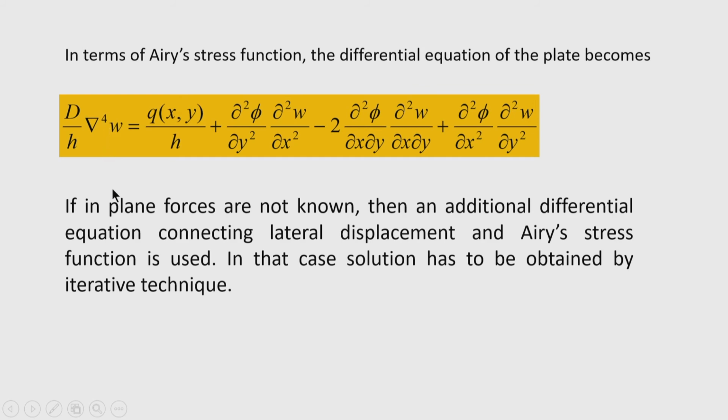The terms are del 4 by del x 4 plus 2 del 4 by del x square del y square plus del 4 by del y to the power 4, equal to q by h, q is the distributed load, plus del square phi by del y square into del square w by del x square minus 2 del square phi by del x del y into del square w by del x del y plus del square phi by del x square into del square w by del y square.